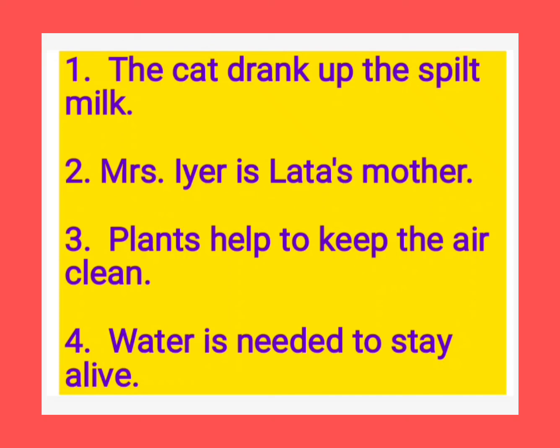Next, Mrs. Iyer is Lata's mother. And the third one, plants help to keep the air clean. Next, fourth one, water is needed to stay alive.